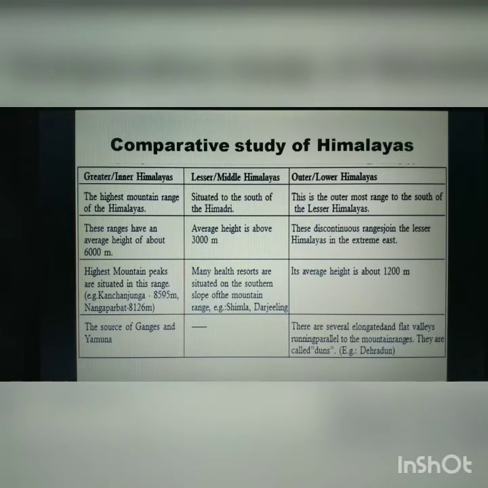Many health resorts are situated on the southern slope of the mountain, in Shimla and Darjeeling. As we have already said, these ranges contain valleys, which are good hill stations also. The last one, the outer Himalaya, has an average height of 1,200 meters and contains dunes.